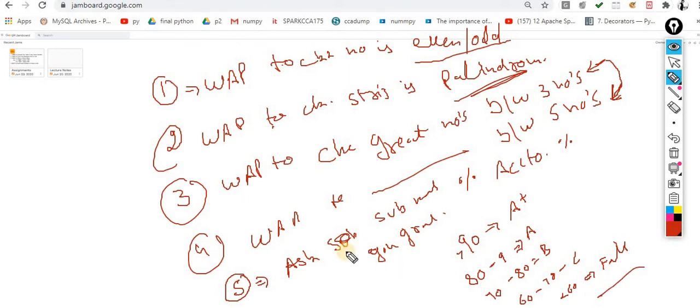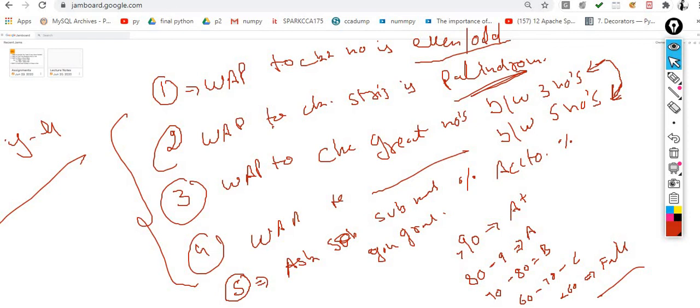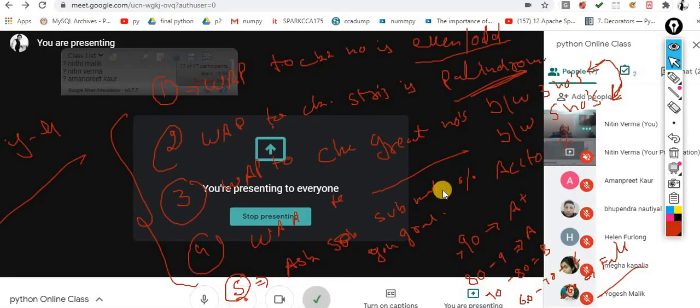So this is your problem statement. If you do these, your if and elif part is cleared, because these assignments are very foundational. Normally, when you do if and else in C++, the same kind of assignment would be given. But in the for loop, I will change the assignment level, because these simple ones will help you understand the concept of if and else in great detail. So these are your assignments. If you have any doubt regarding them, please ask me.